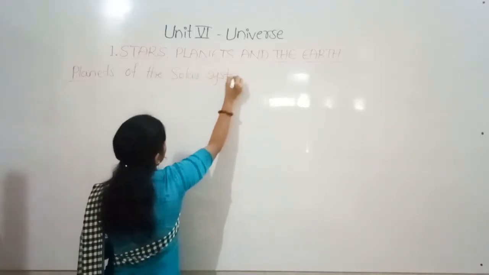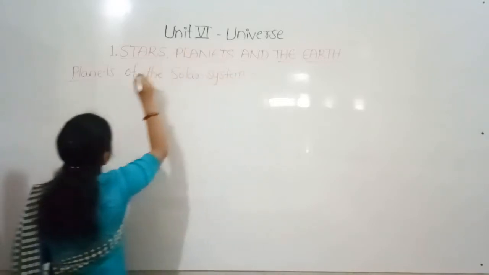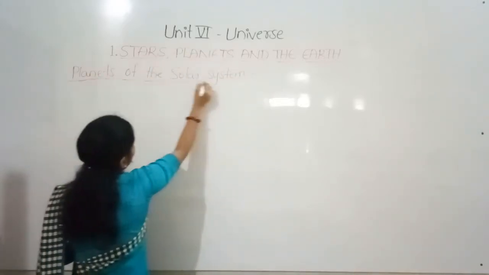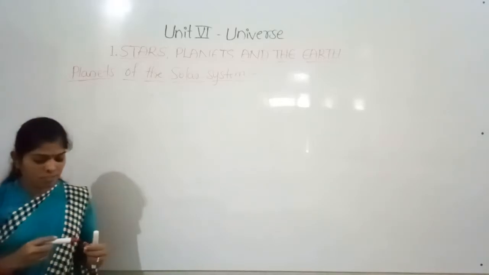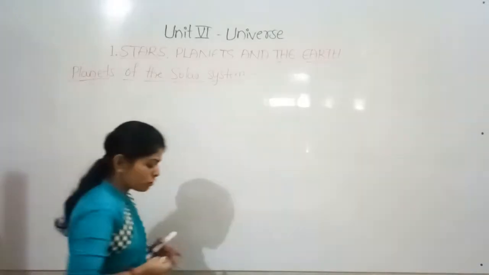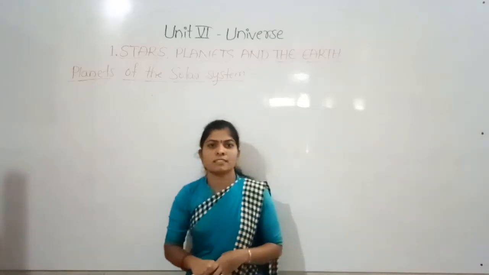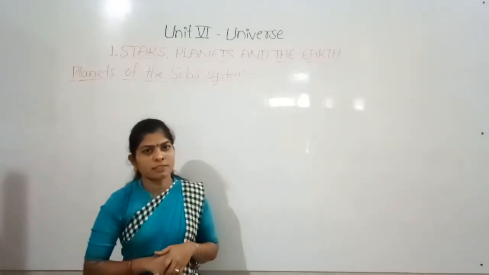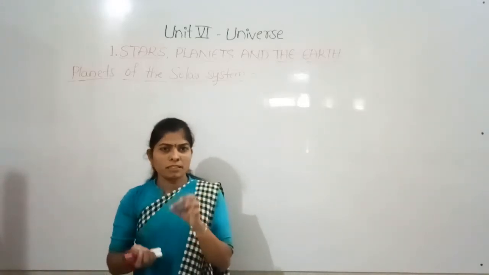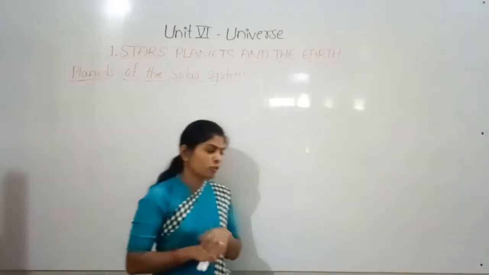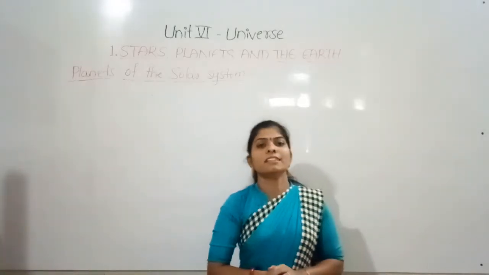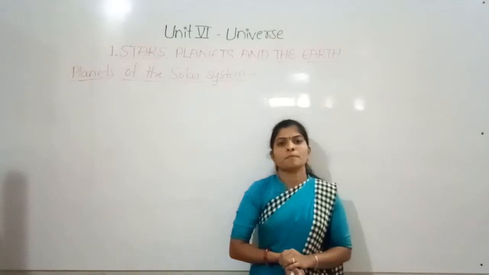Planets of the solar system. So what do you mean by the solar system? The sun and its 8 planets and their moons, and some other celestial bodies are also there. Together they are called the solar system.